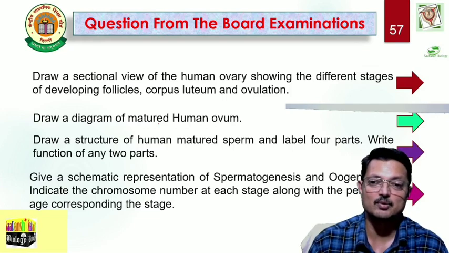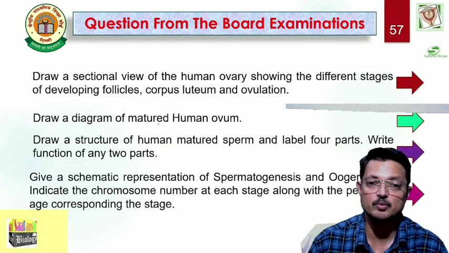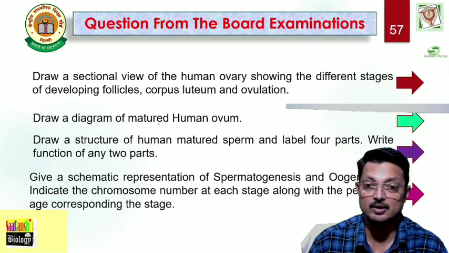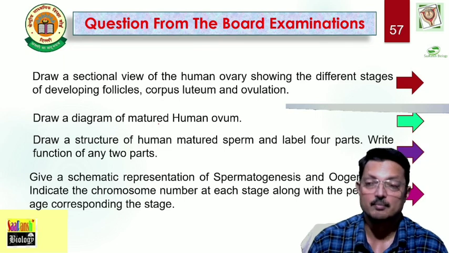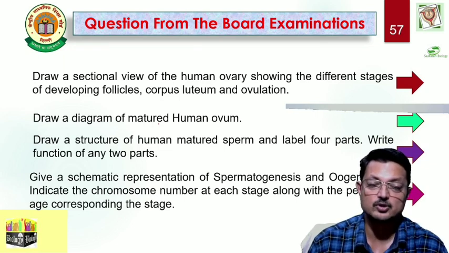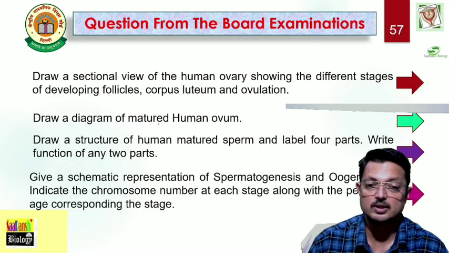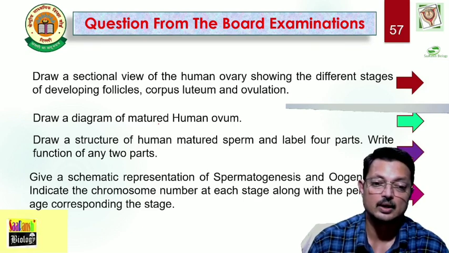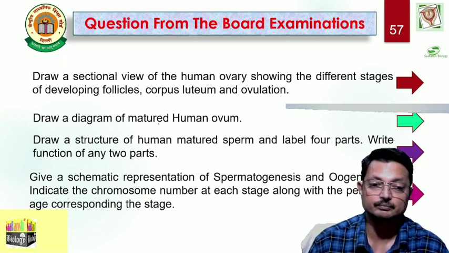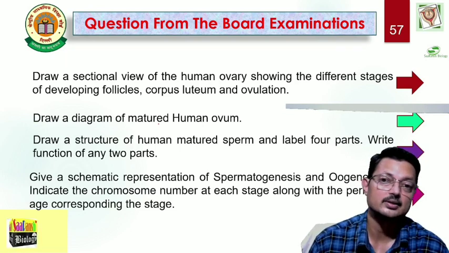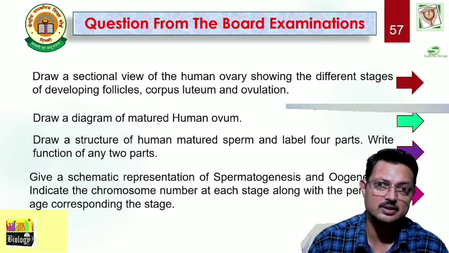Now have a look at some questions. Draw a sectional view of the human ovary showing the different stages of developing follicle, corpus luteum, ovulation. Draw a diagram of matured human ovum. Very important question: diagram of matured sperm and label 4 parts. Write the functions of any 2 parts. Give a schematic representation of spermatogenesis and oogenesis. Indicate the chromosome number at each stage along with the period of age corresponding to the stage. So these questions are generally asked.